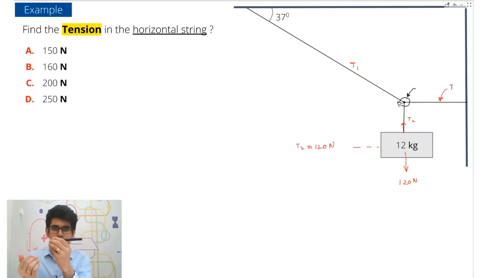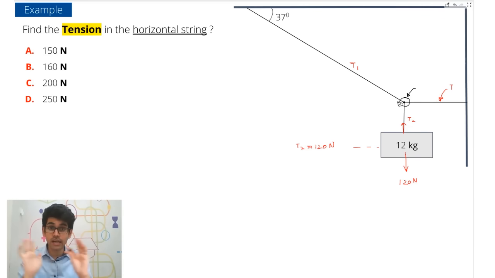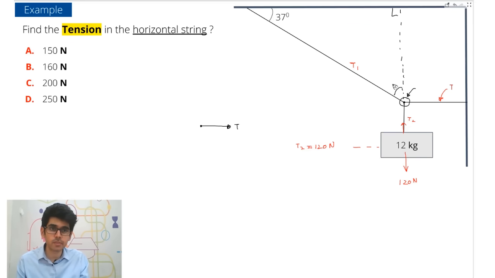So all these forces, this tension T1 and T2, all should nullify each other. Okay, so here the horizontal tension at this point is T. T1 is acting at an angle of, what is this angle? This angle is 53 degrees, right? Because this is 90, 37, so this will be 53. Or you can have a look at this angle, no problem. Let's take this one. This is 37 degrees.